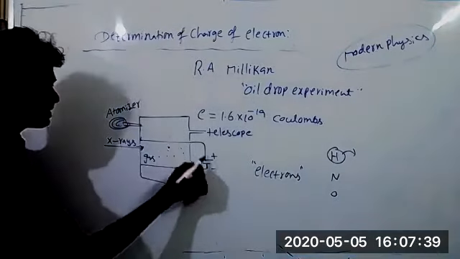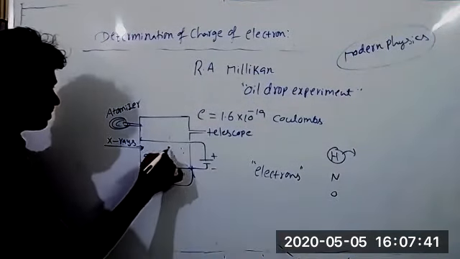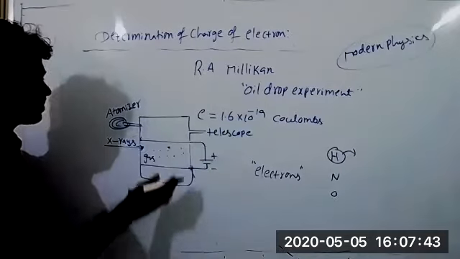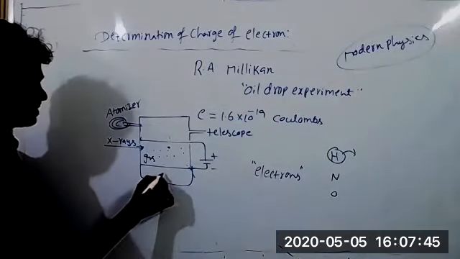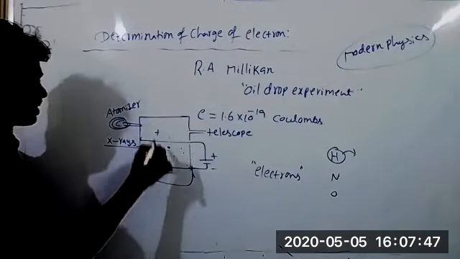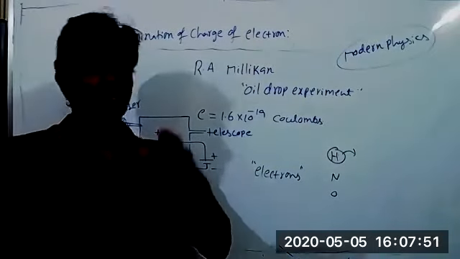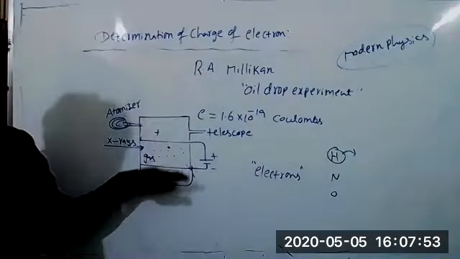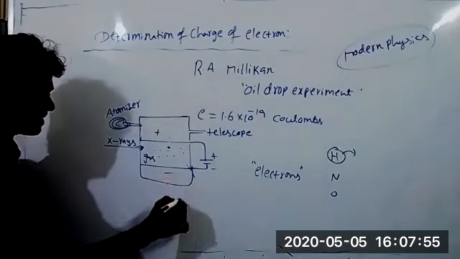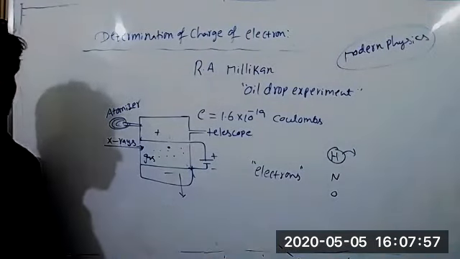Now external voltage is applied. Now the oil particle is moving towards the positive plate side or negative plate side? This is the negative plate, the down one. The upper one is the positive plate. The particle is moving towards the positive plate side. But however, here gravity is there. Because of gravity, it should come down.